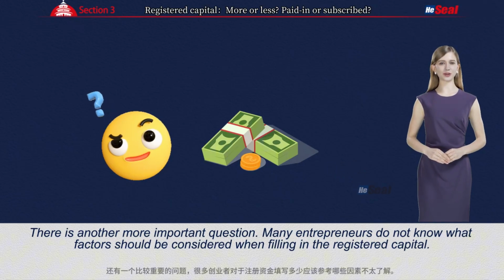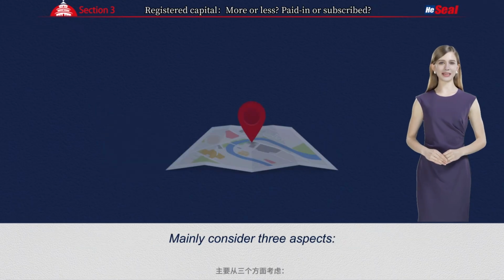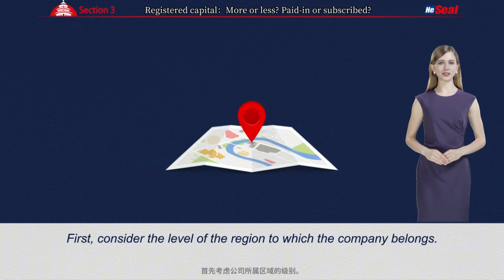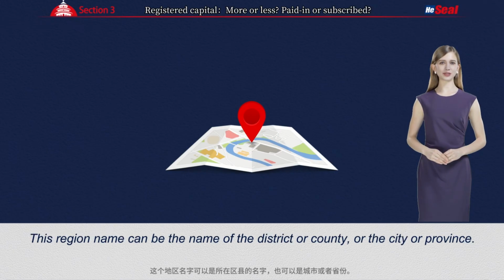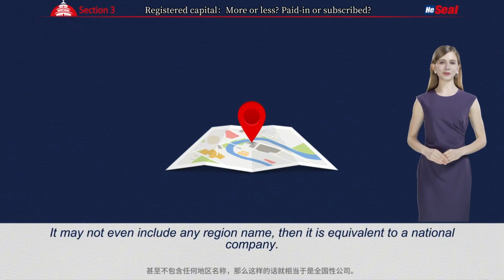Many entrepreneurs do not know what factors should be considered when filling in the registered capital. Mainly, consider three aspects. First, consider the level of the region to which the company belongs. When shareholders name the company, the name will include a region name. This region name can be the name of the district or county or the city or province. It may not even include any region name, then it is equivalent to a national company.